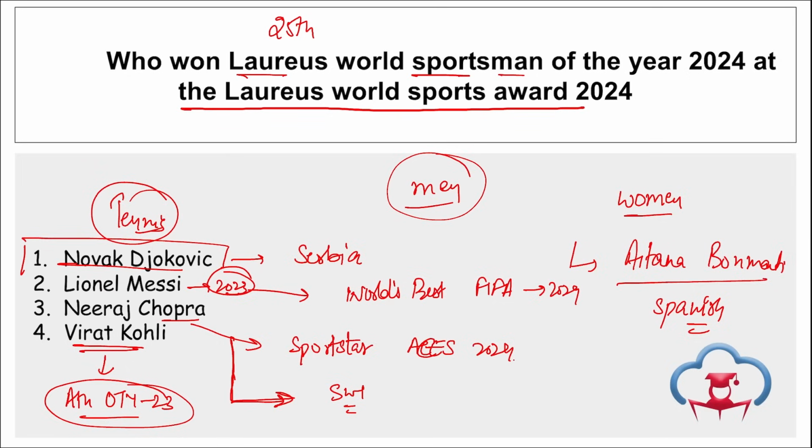But Lionel Messi won the Laureus World Sportsman of the Year 2023, and he also won the Best FIFA Men's Player 2024. Right? Take a note of this.